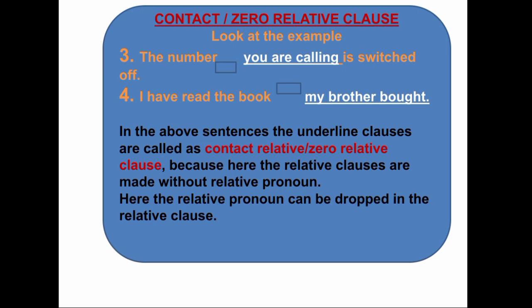So students, you see the relative clause you are calling begins with a subject, and that is you. Like this, in the second sentence or second relative clause, my brother bought, here the clause begins with my. If a relative clause begins with a subject like you and my, here a relative pronoun is not used before it. So these relative clauses are called zero relative clause or contact relative clause.